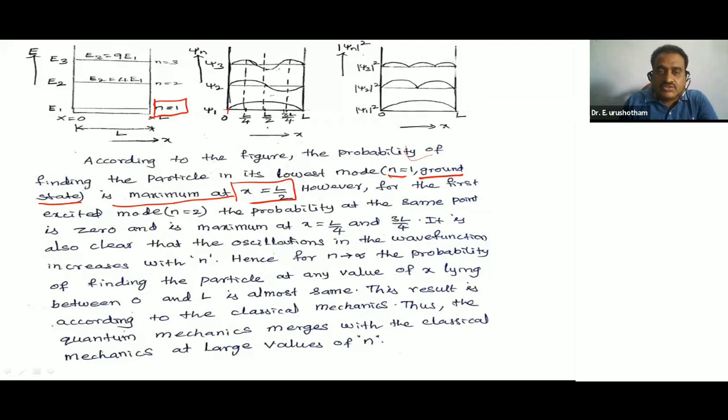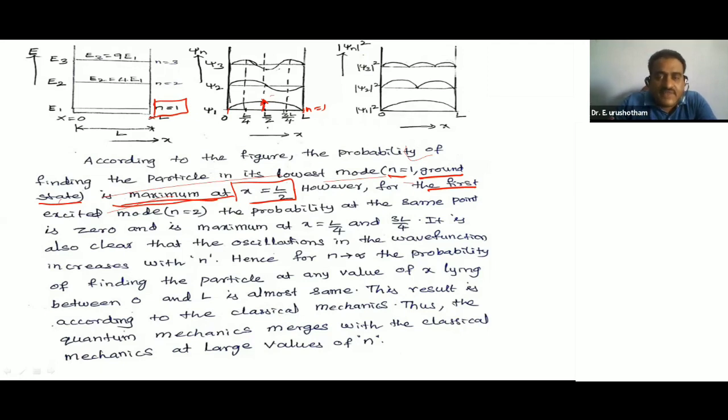This L by 2 is the center. If n is equal to 1, at x is equal to L by 2, the value is maximum. So for the ground state, the lowest mode, the probability is maximum at x is equal to L by 2.